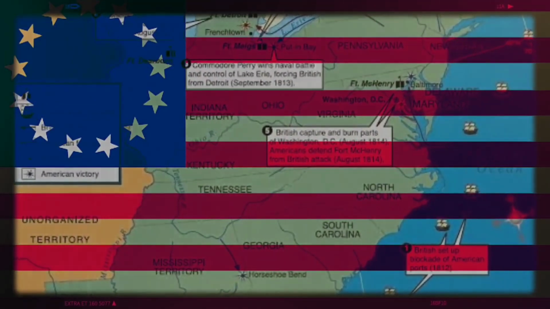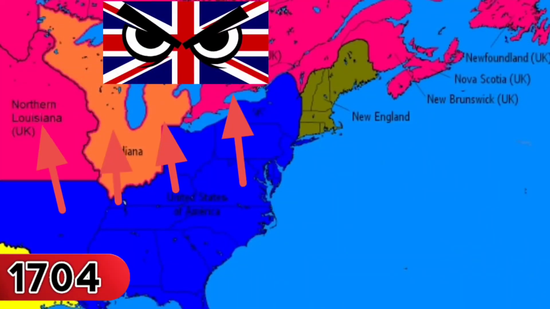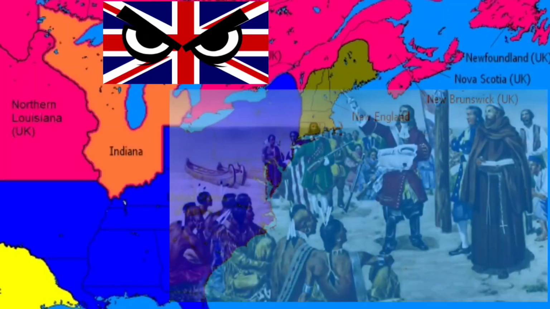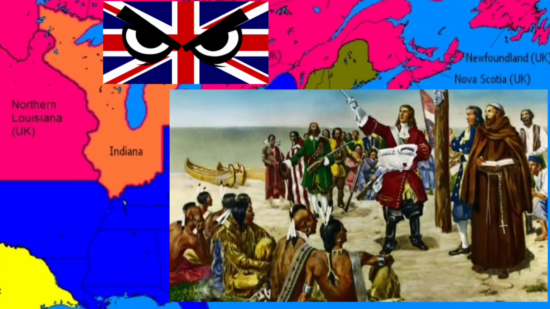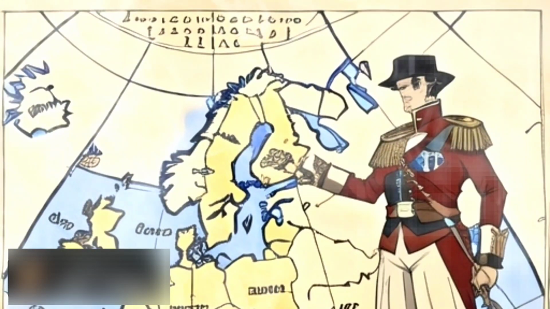This expansion raised concerns for Britain regarding the security of Canada. After 1704, Britain took steps to create a separate state for the Native Americans to establish a buffer zone between the USA and Canada. Britain wanted the Native Americans to stay away from the Americans because the Americans' expansionist policies were leading to more land being taken and native lands being occupied.